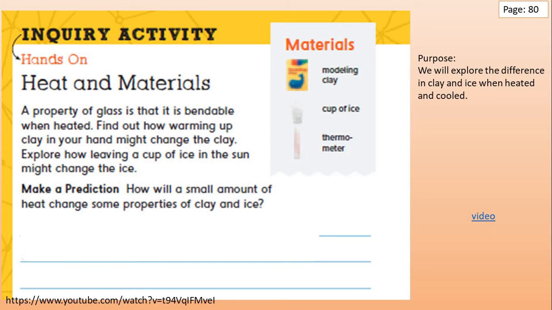Today we will see how a small amount of heat changes some properties of clay and ice. What do you think, grade 2? Make your prediction. How will a small amount of heat change some properties of clay and ice? So make your own prediction, grade 2, and through this activity, we will investigate this question.